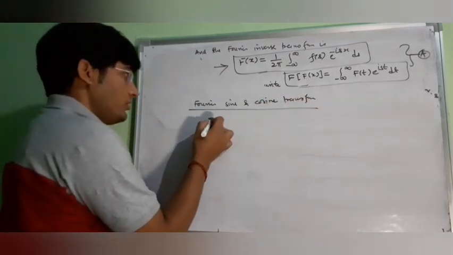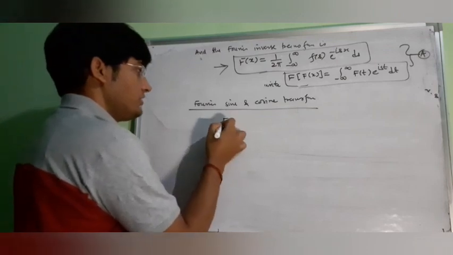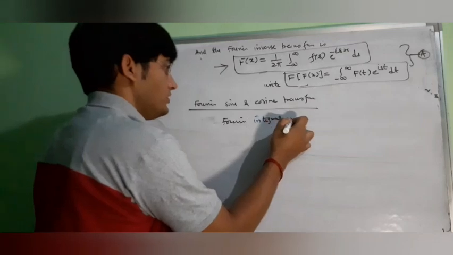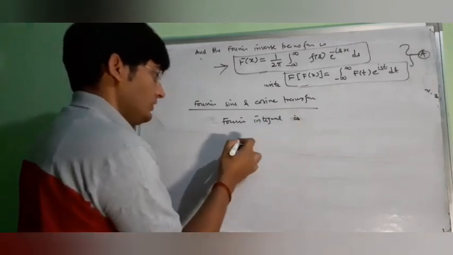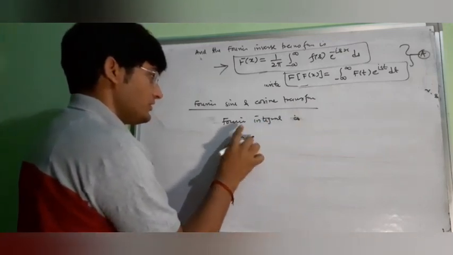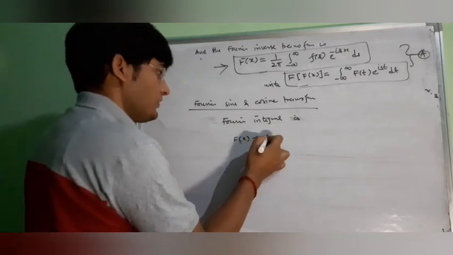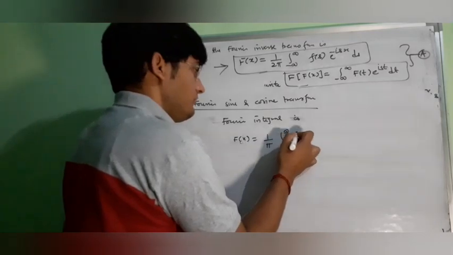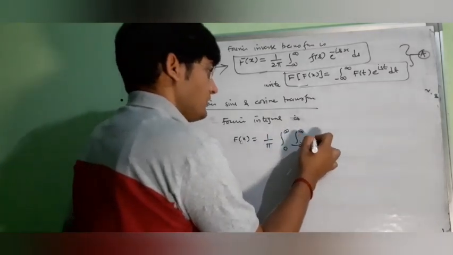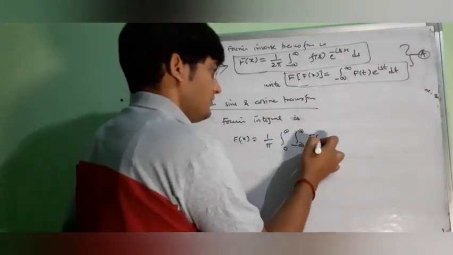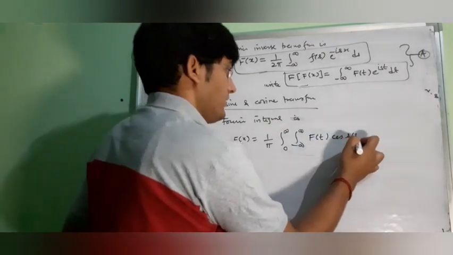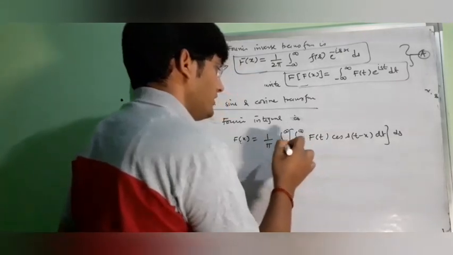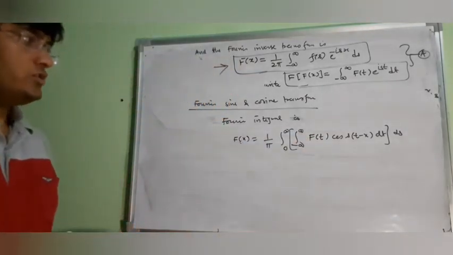The Fourier integral. This was the Fourier integral of a function f(x): f(x) = (1/π) ∫ from 0 to ∞ ∫ from −∞ to ∞ f(t) cos s(t − x) dt ds. This was our Fourier integral.